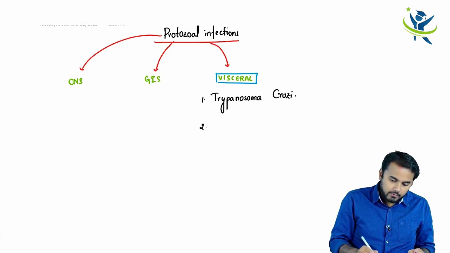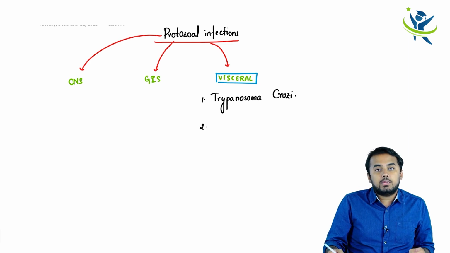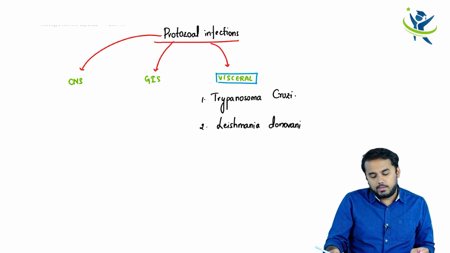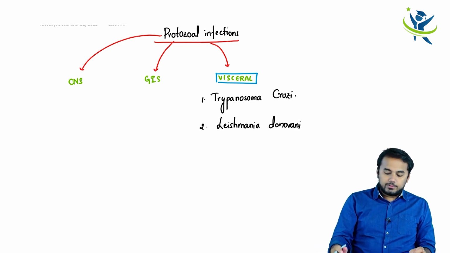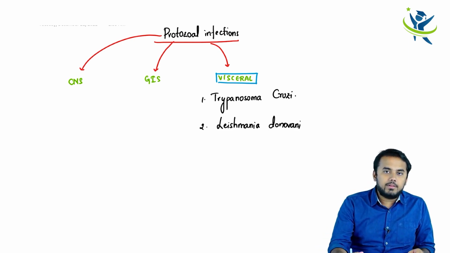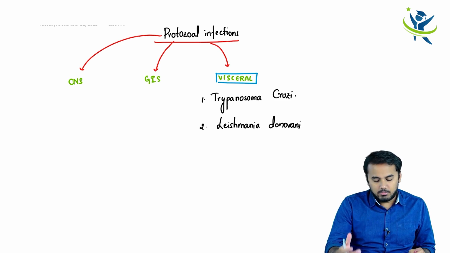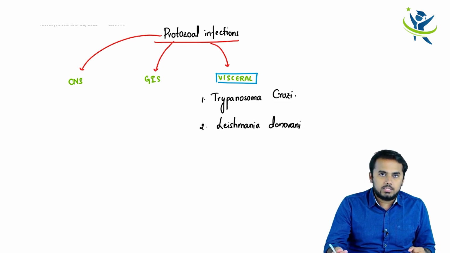And what will be the second one? The second one is Leishmania donovani. So Trypanosoma cruzi and Leishmania donovani, both of them mainly affect your visceral organs. That is why you call them visceral protozoal infections, right? So basically there is nothing much needed to know regarding both of them. They are pretty small, so we shall cover both of these topics in a single lecture itself.